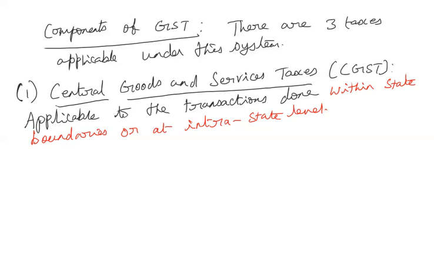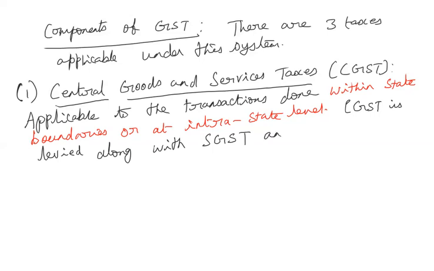And this CGST is levied along with the SGST if the transaction is happening in a particular state, or if the transaction is happening within a union territory, then it is levied along with the UTGST. So CGST is levied along with the SGST and the UTGST if the sale of goods is happening within the state, that is the intrastate level.